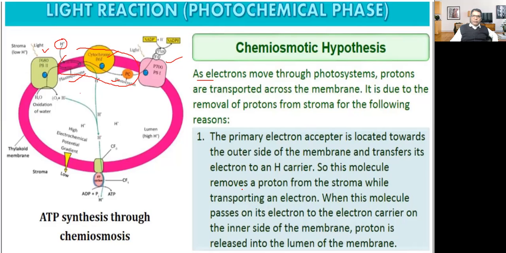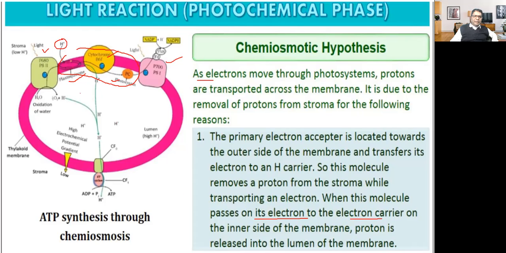So this molecule removes a proton from the stroma while transporting an electron. When this molecule passes on its electron to the electron carrier on the inner side of the membrane, the proton is released into the lumen.